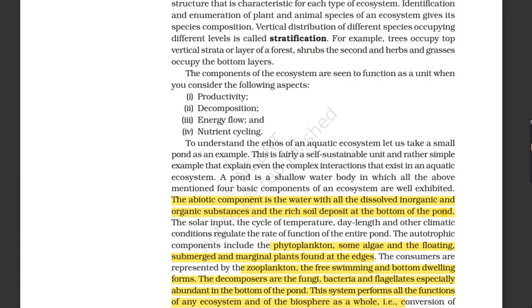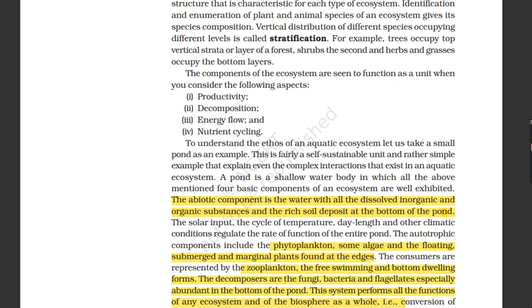To understand the ethos of an aquatic ecosystem, let us take a small pond as an example. This is a fairly self-sustainable unit and a rather simple example that explains even the complex interactions that exist in an aquatic ecosystem. A pond is a shallow water body in which all the above-mentioned four basics of an ecosystem are well exhibited.